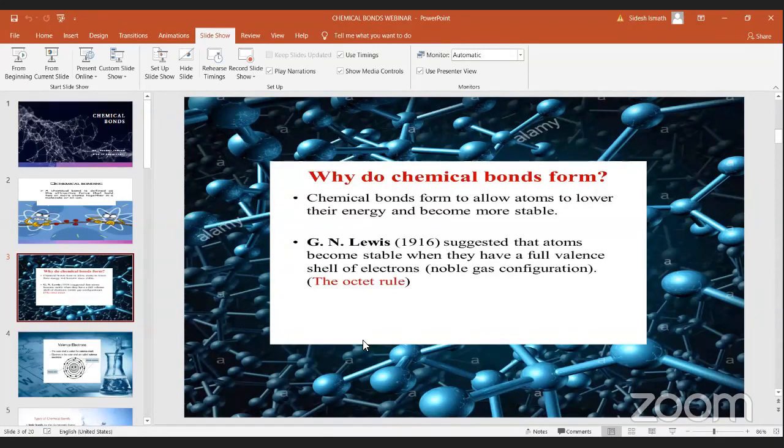When atoms go to lower energy, they become more stable.